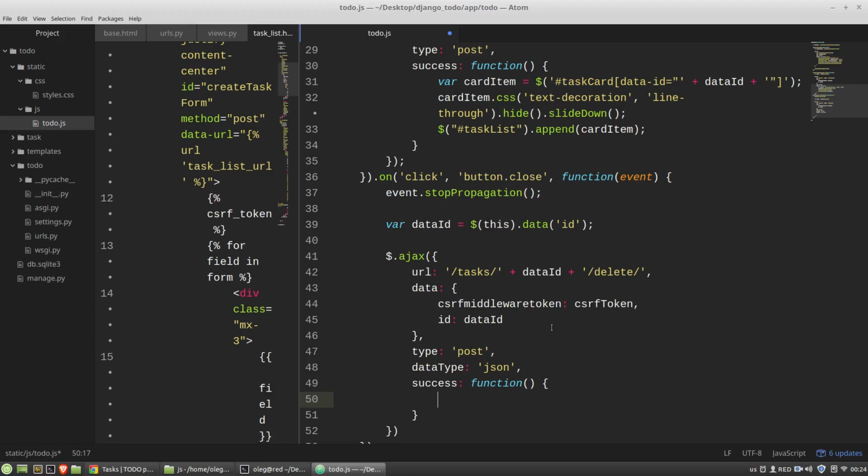I have to use the full construction here, task card with data ID that equals, it's better to use single quotes here, I think. So data ID, and I'm just calling the remove method. That's all.